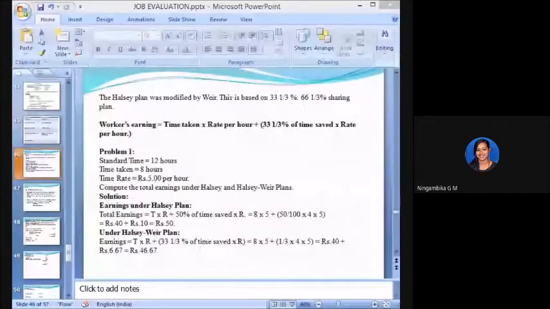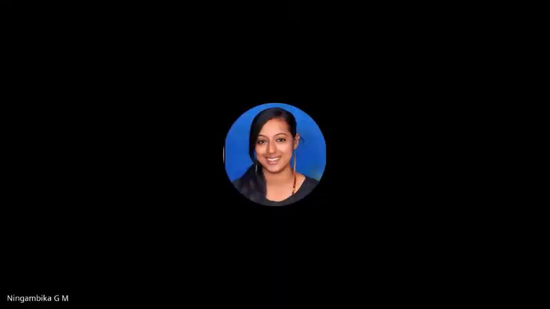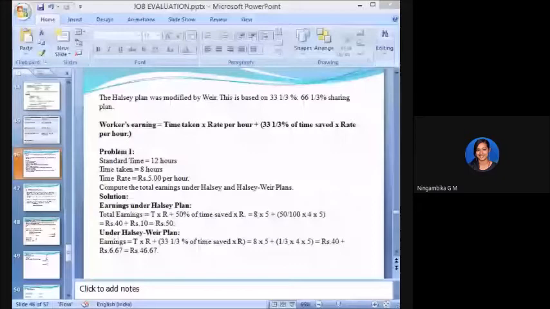What is the answer, Epatma? 21.65. What did Shreya say the answer was? Shreya, what was your answer? Ma'am, I got 26.6. Okay. Let us see what other answers we get. Who said the other answer? 21.65? Pooja, okay.